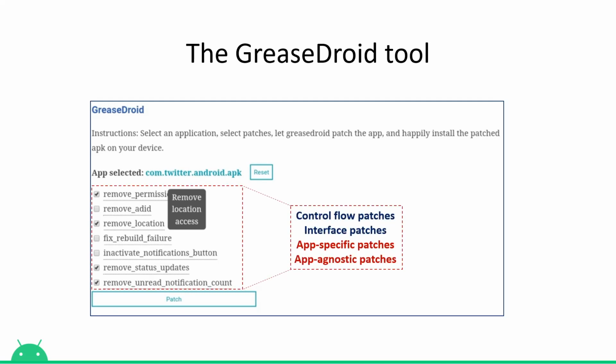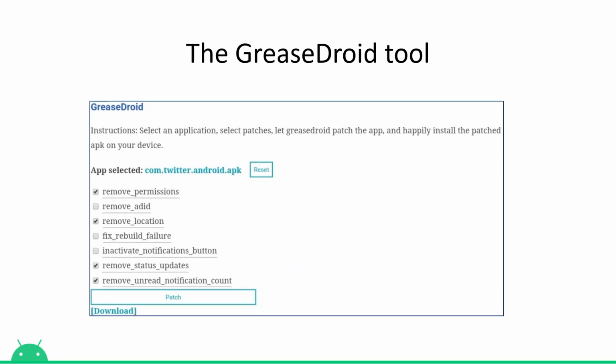Broadly speaking, a specific patch could apply to a specific app or agnostically apply to all apps. Patches could also be split between control flow patches that modify the user experience and flow, or interface patches that modify interface elements, targeting interface interference dark patterns. Finally, the compiled and signed installation file is made available to the user to download.